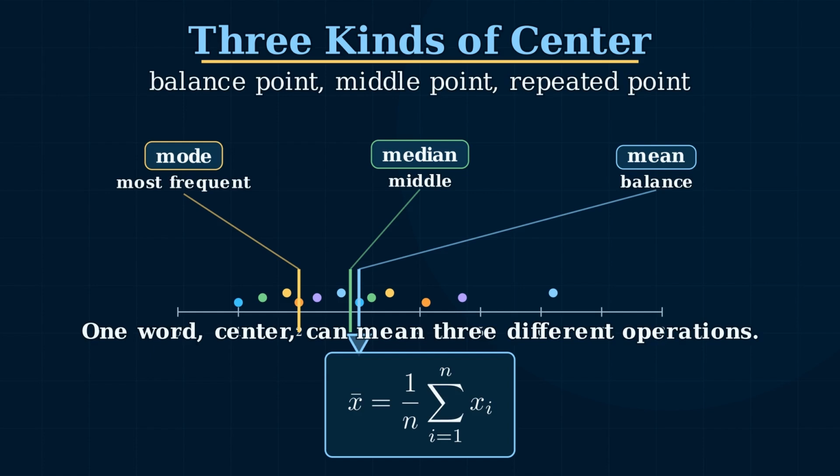The median is different. Sort the values, then walk to the middle. Half the data is on one side, half on the other. And the mode asks a simpler question: what value shows up most often? Same dataset, 3 useful summaries. Each answers a different question: balance, position, or repetition.